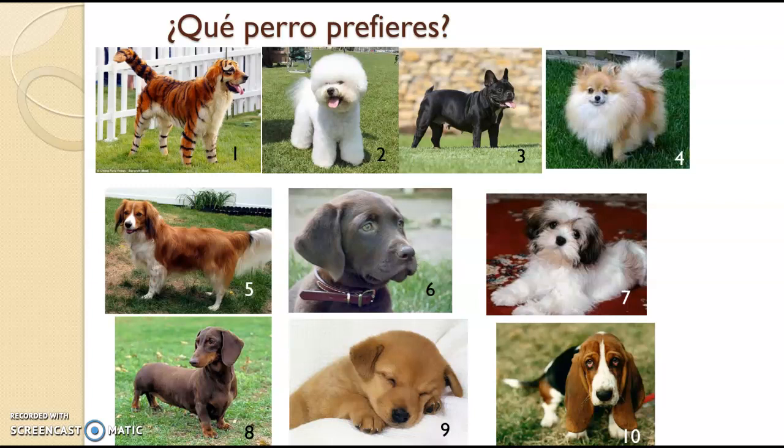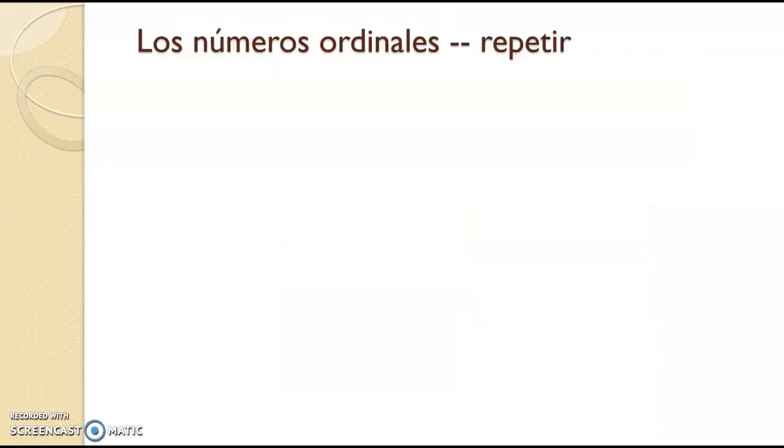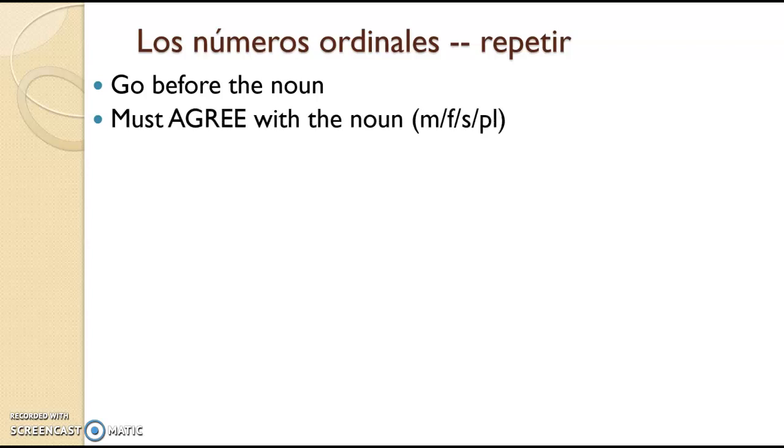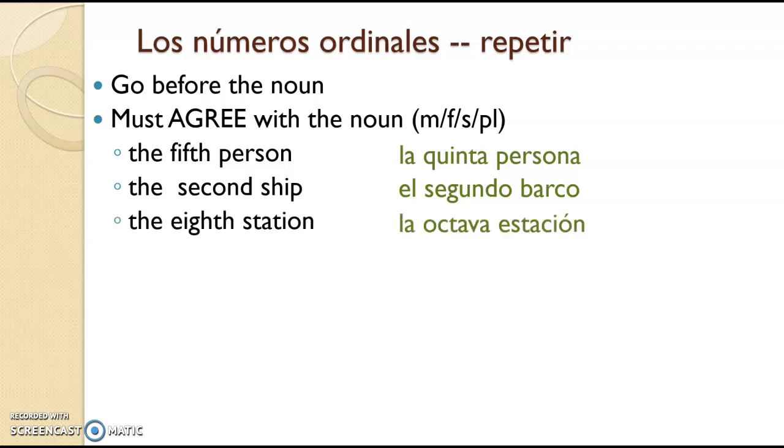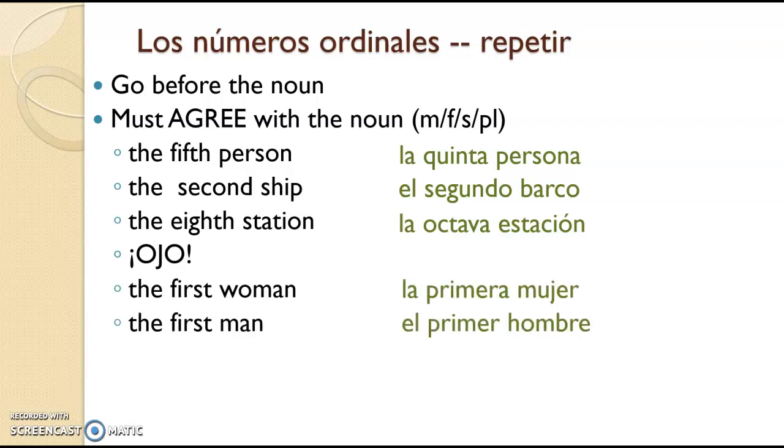But look again at those ordinal numbers that you see middle column of the bottom box, and talk through those. And then I just want a few notes about those. We're almost done with this video, so if I ran out of time, please go back to the PowerPoint and look at this. They go before the noun. Just like adjectives, they agree with the noun, male, female, singular, plural. So the fifth person, la quinta persona. The second ship, el segundo barco. Okay? La octava estación. Now, there's two that I want you to remember, these last two. The shortened versions of those.